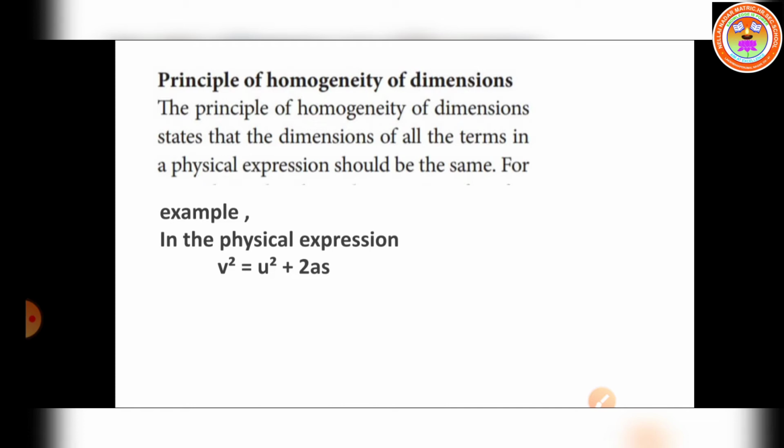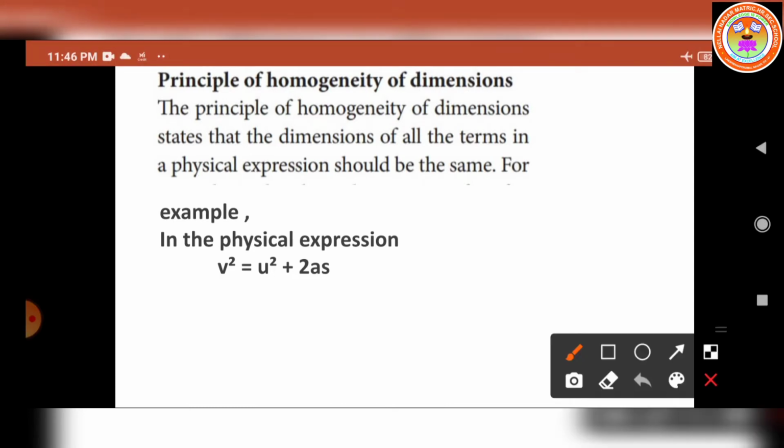The principle of homogeneity of dimensions states that the dimensions of all the terms in a physical expression should be the same. The dimension of all the terms in a physical expression should be the same. For example, in the physical expression V is equal to U plus at, let us consider this example.